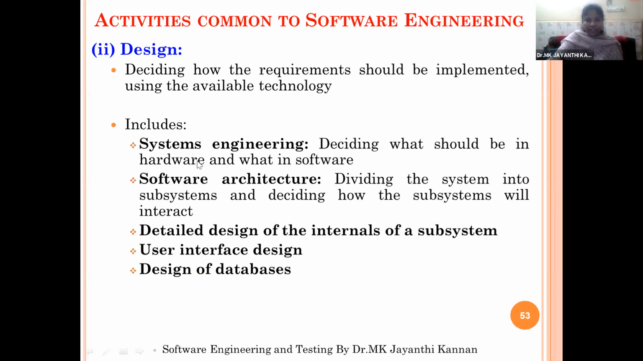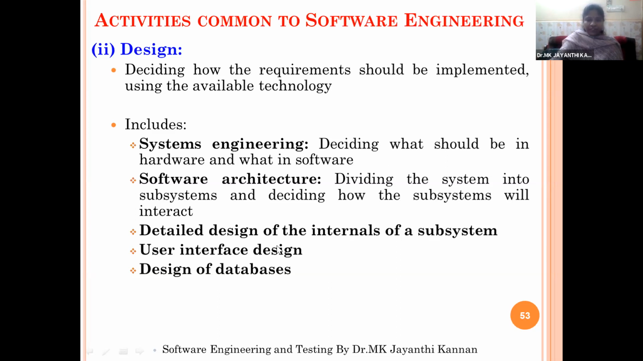So in the design, first we will do the hardware design and software design. Then we will go for the system architecture, the overall structure of your project, the various components, and the detailed design of the internals of the subsystem. If the project is very big, we will divide the project into many subsystems. Then each and every subsystem should be designed separately. Then if the project is in subsystem form, we need to interconnect all the subsystems.